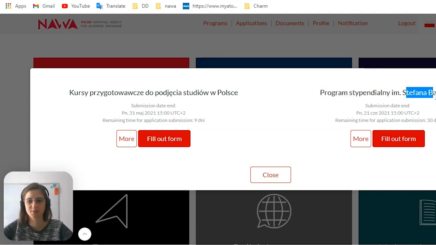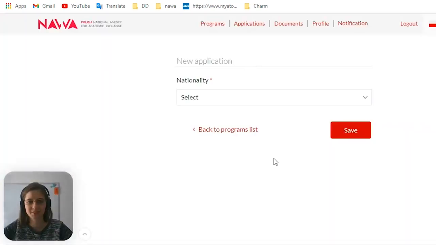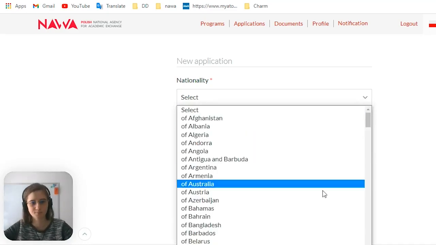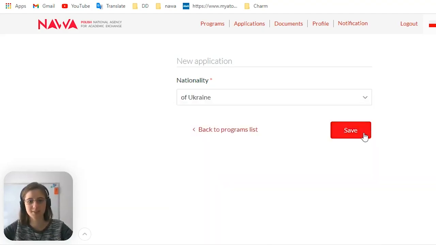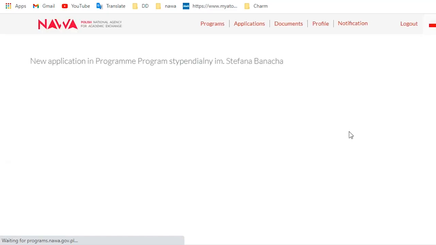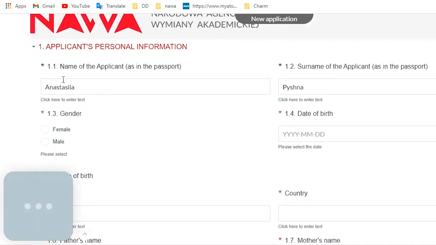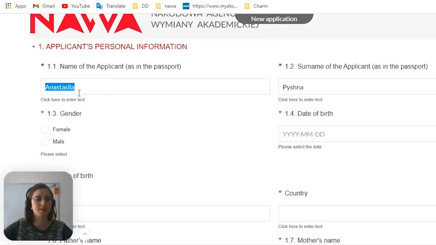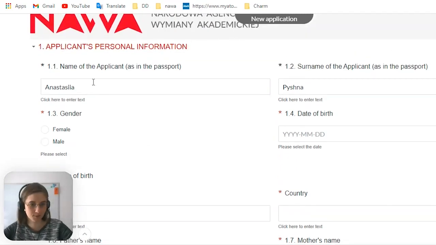So if you see Stefan Banach, it means that this is our form. Fill in the form. So first of all, you need to fill in your nationality. So for example, I'm Ukrainian and I will put here Ukraine. And it has automatically already put my name and last name here. They have the data from the registration form. So when you were registering, you have inserted this information here.